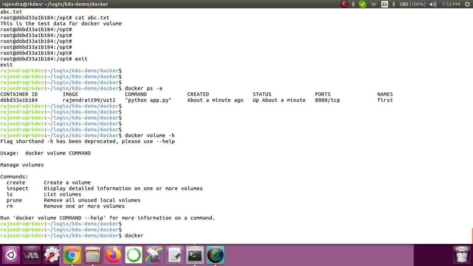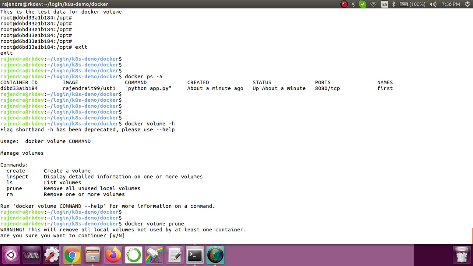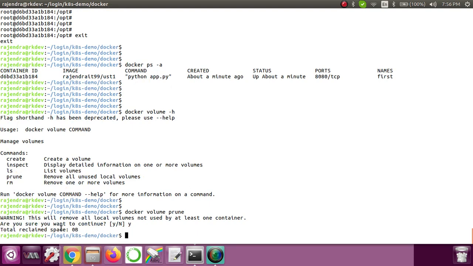If I do docker volume prune, no need to give any argument, it will check internally which volumes are unused and then simply try to remove them. It is giving a warning: this will remove all local volumes not used by at least one container. We have only one volume right now and it is also getting used by container first, so ideally it should not delete anything. Let's try it. You can see that total reclaimed space is 0 bytes, so there is nothing to remove for this particular command.